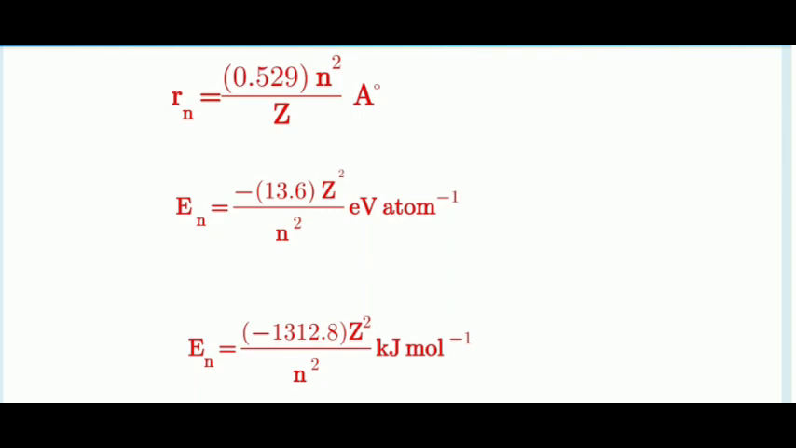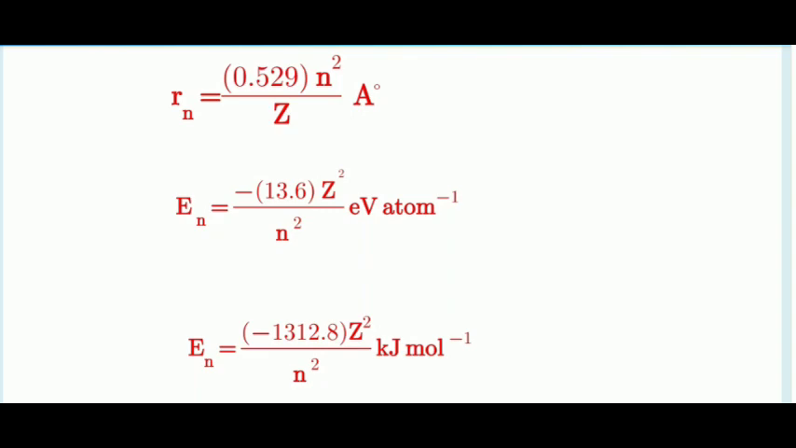Next, what about the energy of the electron in the nth orbit? En is equal to minus 13.6 Z square divided by n square in terms of electron volt per atom. Here Z is the atomic number, n is the principal quantum number. At the same time, you can calculate the energy of the nth orbit in terms of kilojoule per mole: En is equal to minus 1312.8 Z square divided by n square kilojoule per mole.